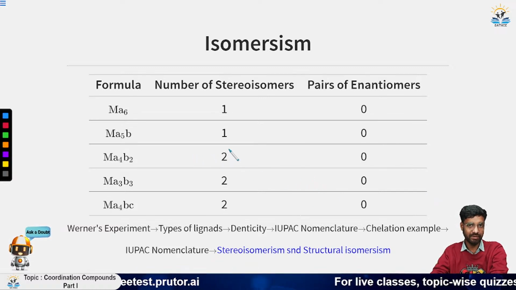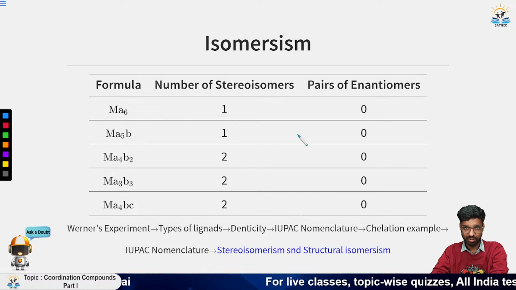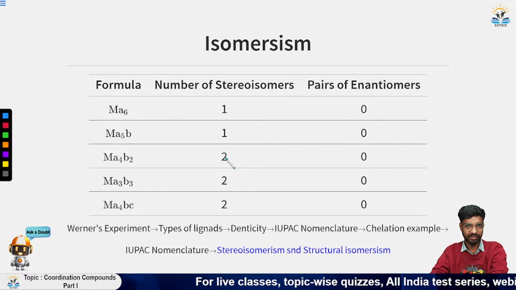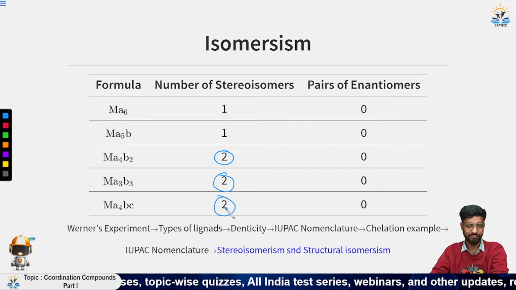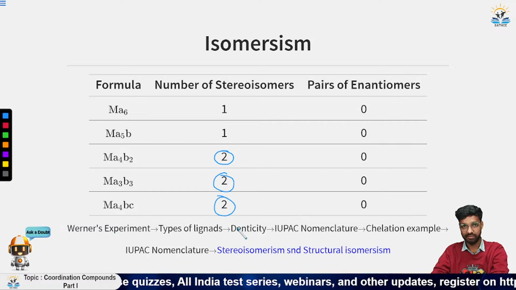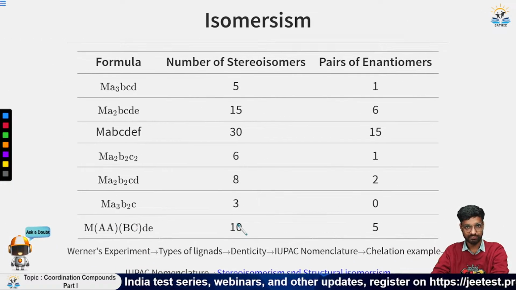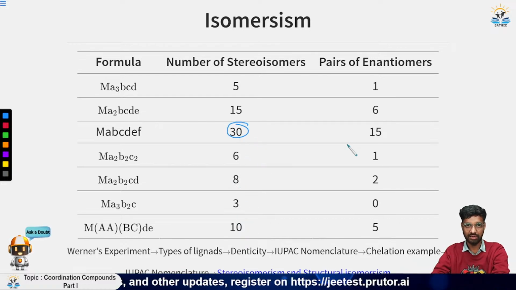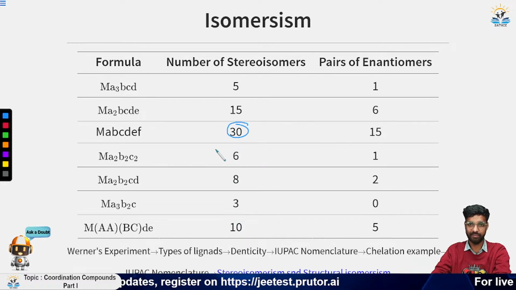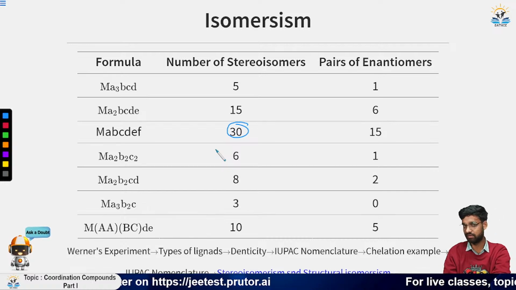If you look at this table, the one having no enantiomers but having stereoisomers is due to geometrical isomerism. Similarly, we have this. You should remember all this table. There are three tables only, and questions are of course asked from it.